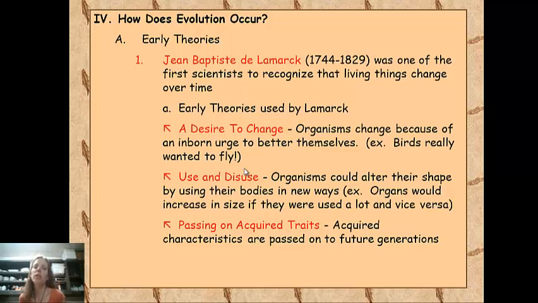So the major idea behind evolution is that evolution doesn't happen in just one lifetime. You can't change your body and then that change the physical characteristics that your children will have. Evolution occurs over many, many, many generations, over thousands and millions of years, not within one lifetime.